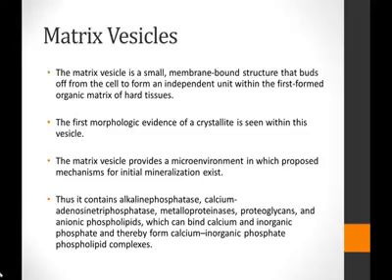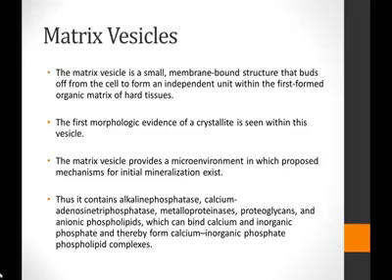These vesicles provide a micro environment in which the proposed mechanisms for initial mineralization exist. So basically, these matrix vesicles are coming off from the osteoblast, and they are providing an environment which would help in the initiation of mineralization.